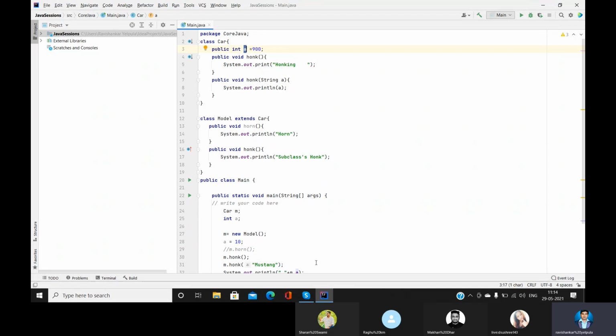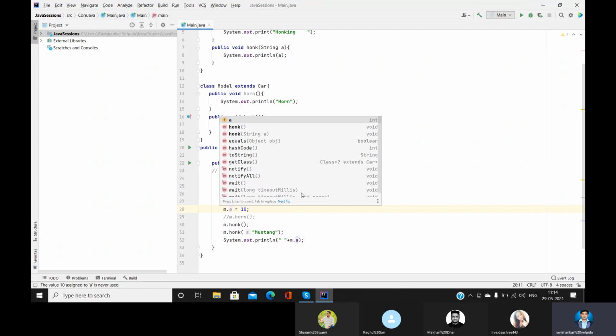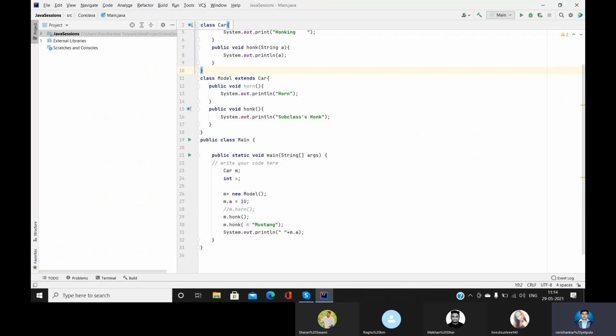So what did we do here? We not only accessed the variable a, we also changed the value of it. I'll show you. We created the class here, and for example, we change the value of a to 10. It was 900, but we changed it to 10. So do we have any security, guys, here?